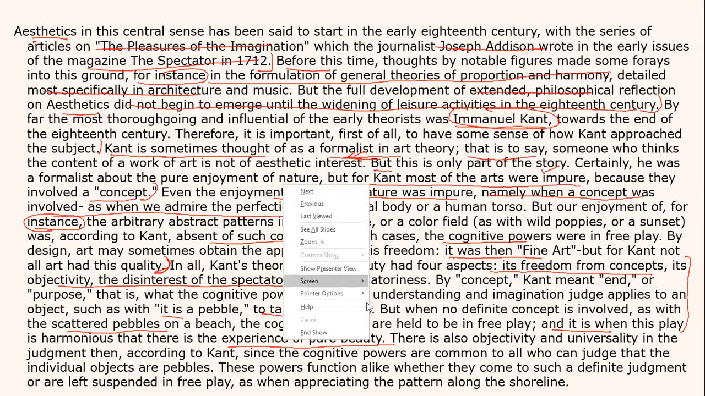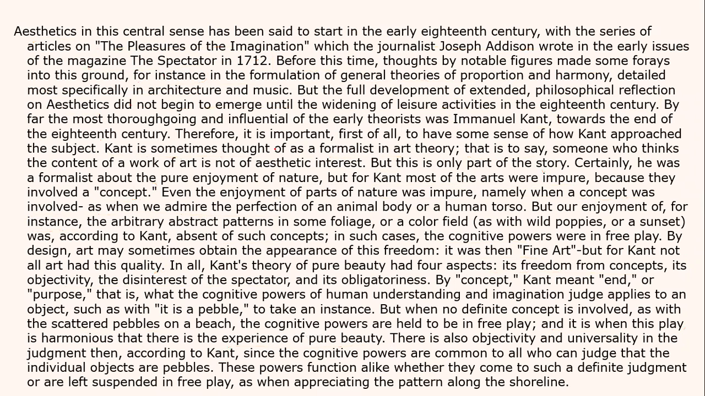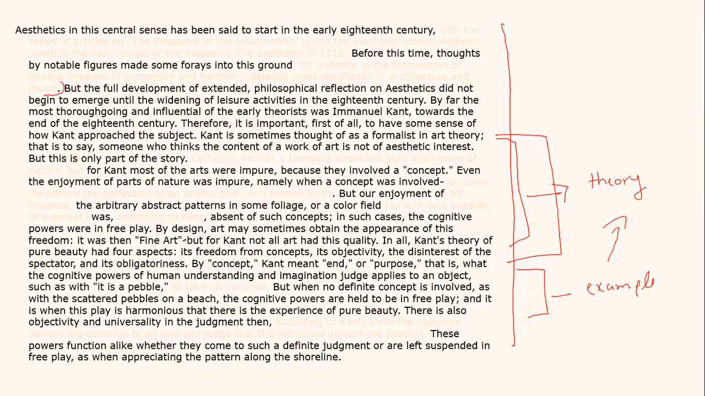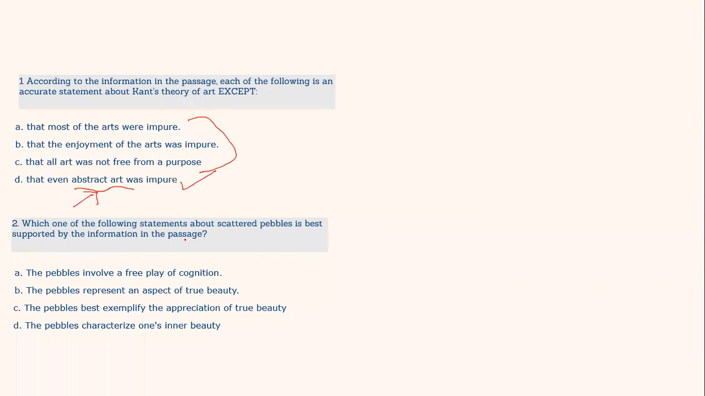So I will just erase the entire thing once again. This is one: enjoyment of parts of nature was impure. Most of the arts were impure. And this, not all art had this quality. What quality? That they are free from concept. So all these three things are given. So the answer is option number 4.